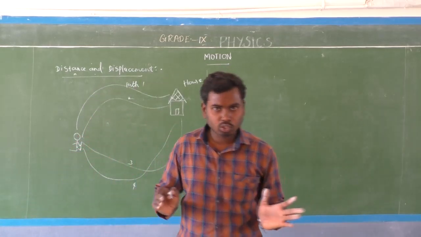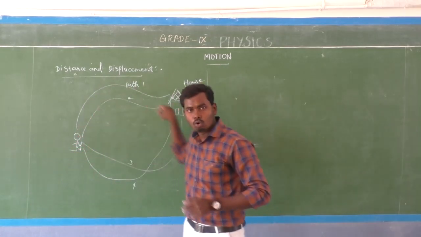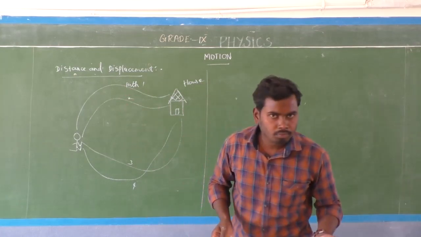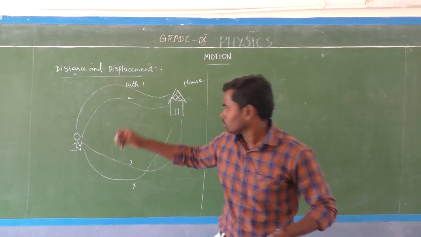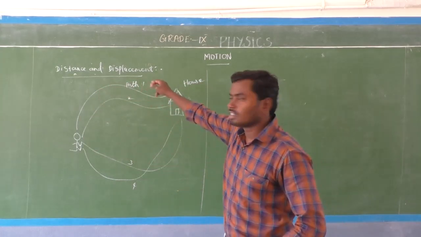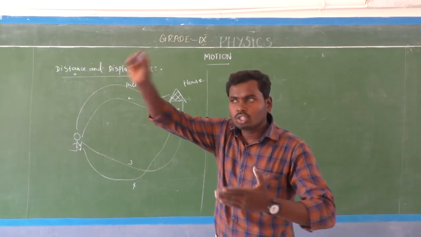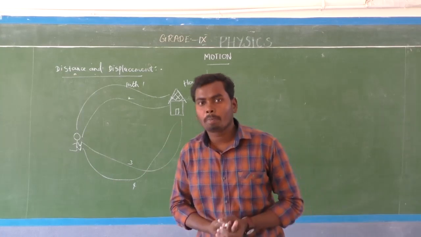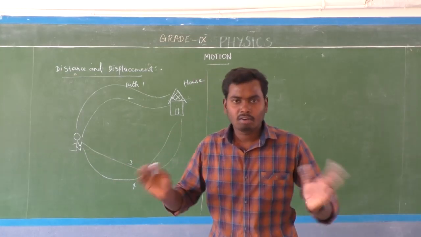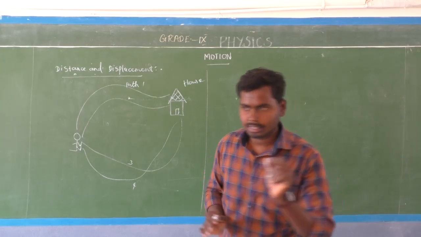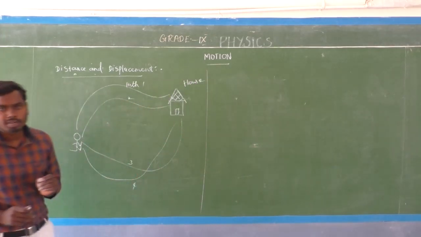That is distance. So here the boy can go to his house through path 1 or path 2 or path 3 or path 4. That is the actual length, the entire length between 2 points. So that is distance, the entire or total length between 2 points. But what is displacement, sir?